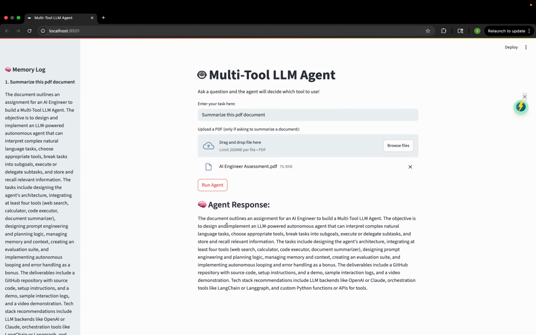See, it gave us a summary. This document outlines the assignment for AI generated with LLM, multi-LLM tools. The objective is to, yeah, as you can see here. So now, these tools work in harmony and are selected autonomously by the agent based on prompt type, making it flexible and extensible. So yeah, thank you so much for watching.